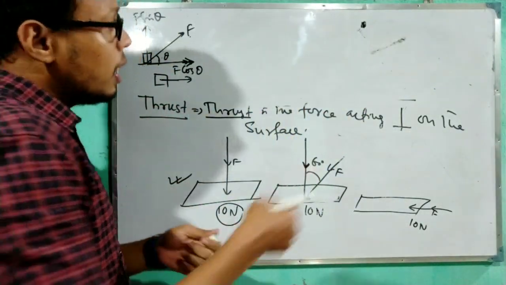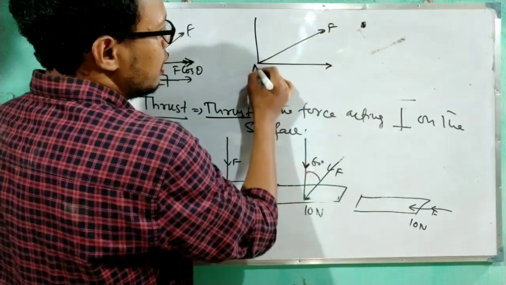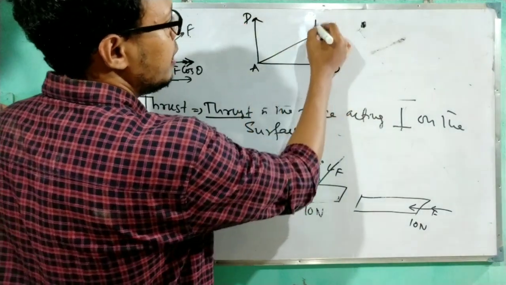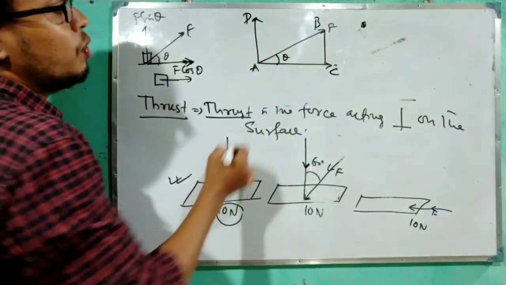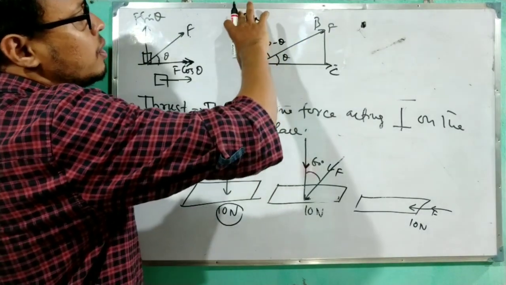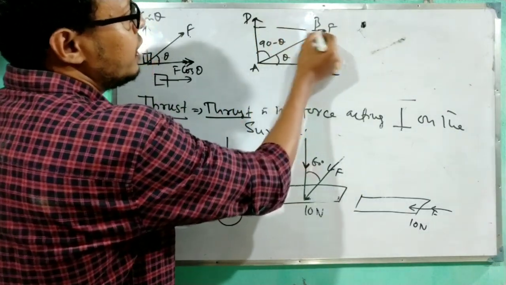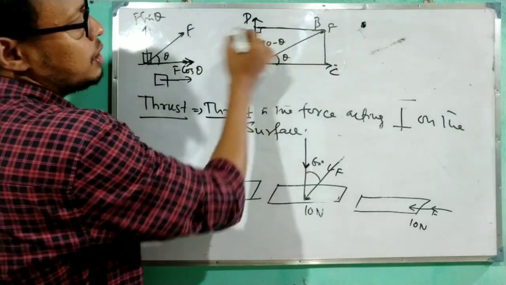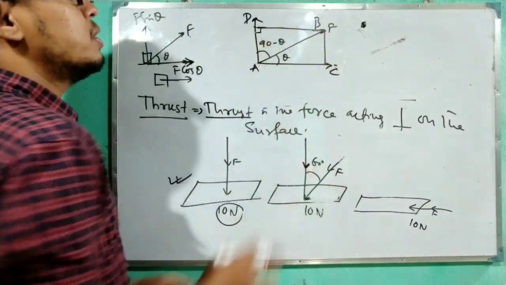To find the value of the vertical component, I will draw the same diagram over here. This is F, and suppose this is A, D, AD I am giving, A, B and C was there. So this angle was theta. Now how much is the value of this angle? We can say 90 minus theta. So we need to find AD, meaning the vertical component. Here again I will apply the same rules. Draw the normal from F. So this angle will be 90 degrees. As this is 90, the opposite arm is called the hypotenuse.